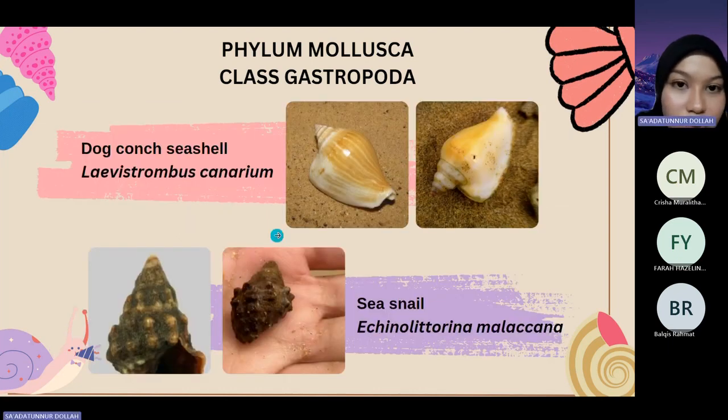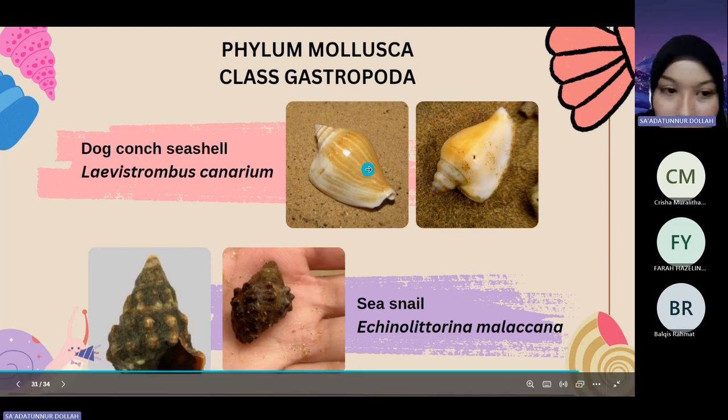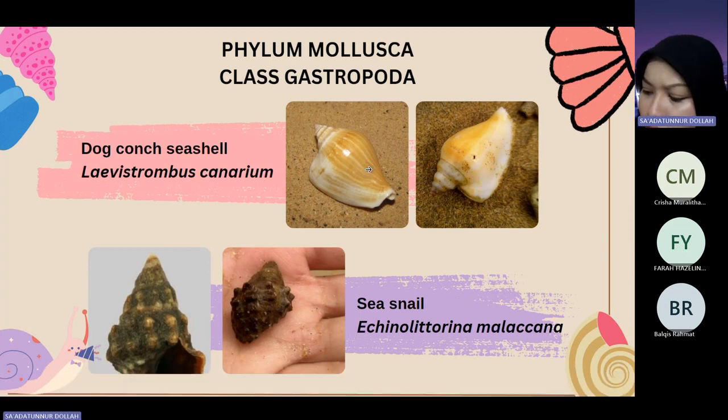Also, we found at Pulau Batu Gajah the dog conch seashell. The scientific name is Laevistrombus canarium. And we also found the Echinolittorina malaccana. We can see the difference between the dog conch seashell and the sea snail in the color and the structure. For this Echinolittorina, we can see the structure is wrinkled, and the seashell is yellowish in color.